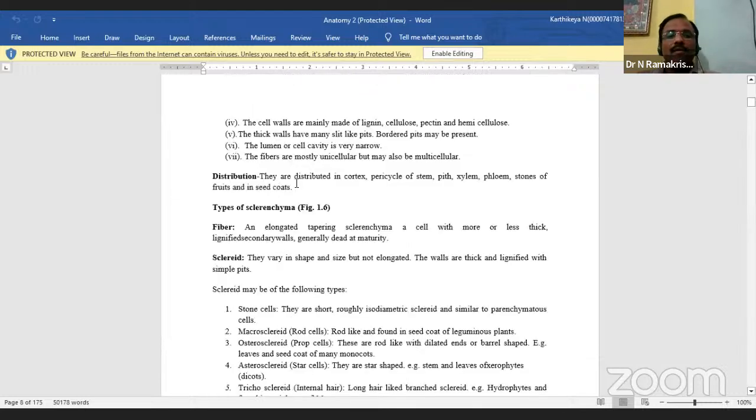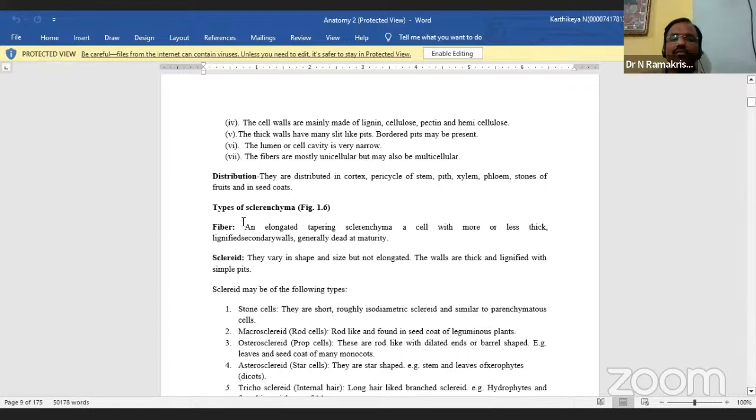So these are all the characteristics of sclerenchyma. We find sclerenchyma throughout the entire plant, in the cortex, pericycle, stem, pith, xylem and phloem, in the stones of fruits, and in seed coats. So in all these places we find the stony tissues. Mainly this sclerenchyma gives mechanical support and full strength.